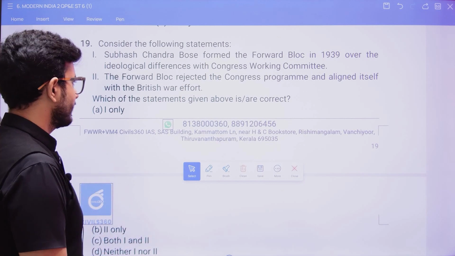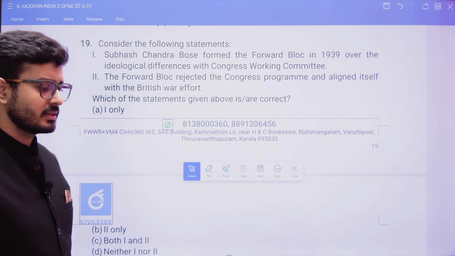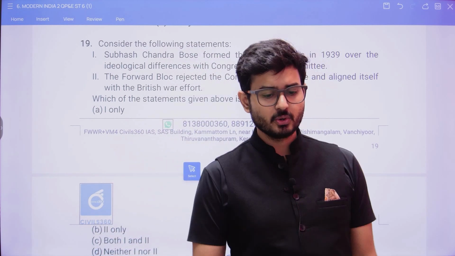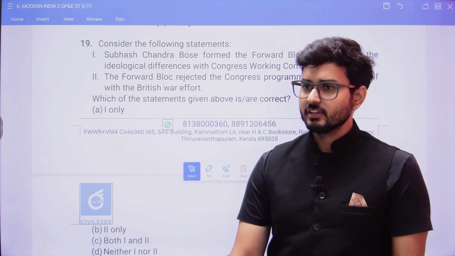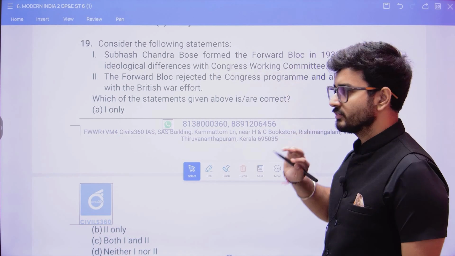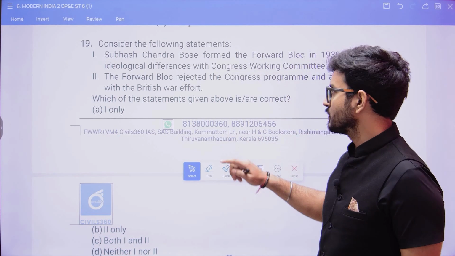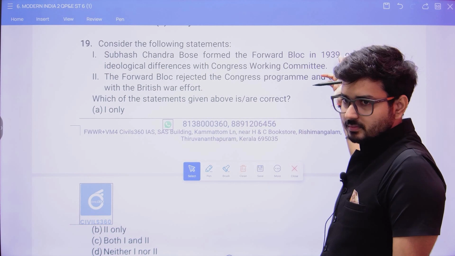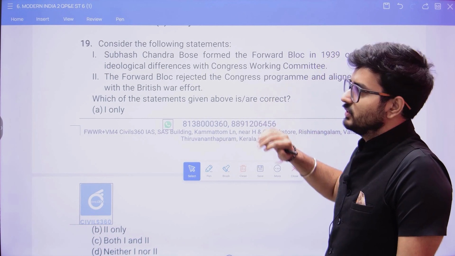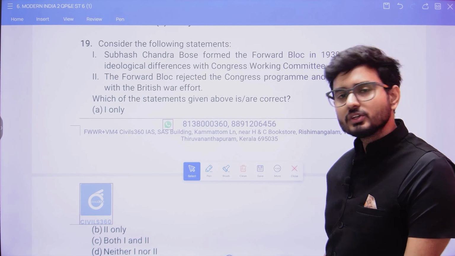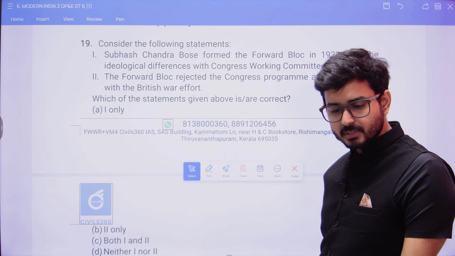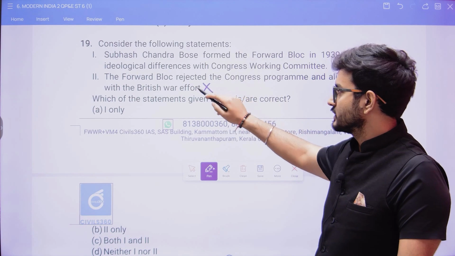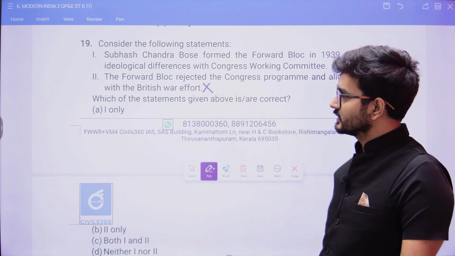Okay, so here if we eliminate, we know about Subhas Chandra Bose, how brilliant a man he was, and how he wanted to remove the British yoke from India. So if the statement tells that Subhas Chandra Bose formed the Forward Bloc, and that same Forward Bloc supported the British in the Second World War, just look at the time period, 1939. Would Subhas Chandra Bose have supported the Britishers in the Second World War? Obviously not. That is why these two statements are contrary to each other, and the latter one is wrong.